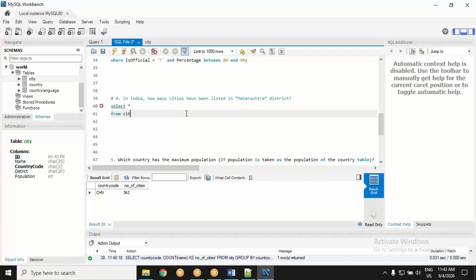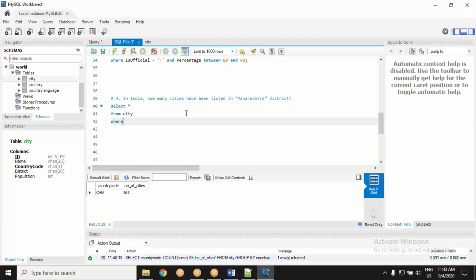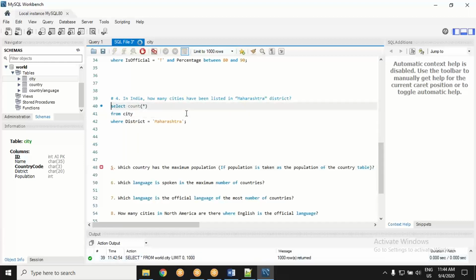From which table? I think the city table. Where? I think it is asking about district is equal to Maharashtra. Now let's put together. It is asking how many cities have been. So it is not talking about all the details. It is talking about perhaps the count of cities.